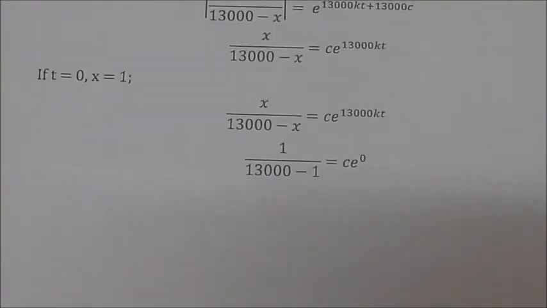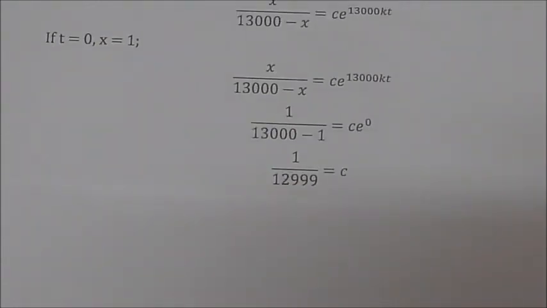Alright, the next thing we're gonna do is get C. We can do this by letting t equal 0 and x equal 1. We can plug them into our newfound equation. As a result, x over (13,000 minus x) is equal to C e raised to 0. We'll then get C equal to 1 over 12,999.